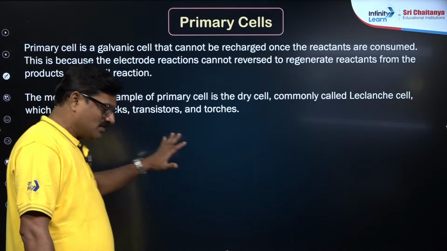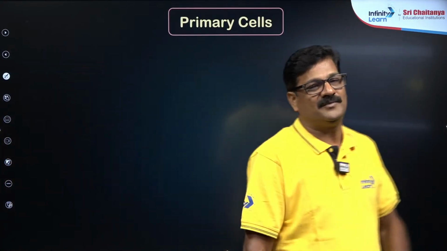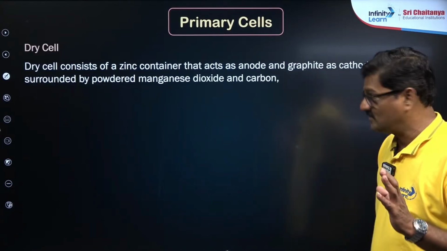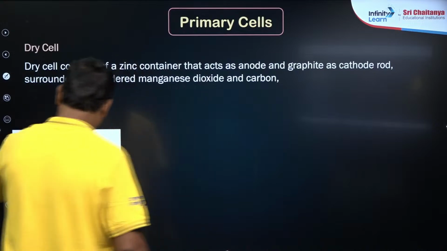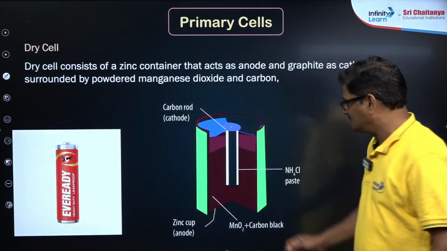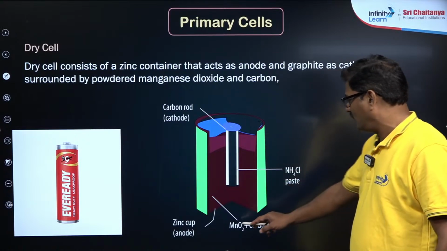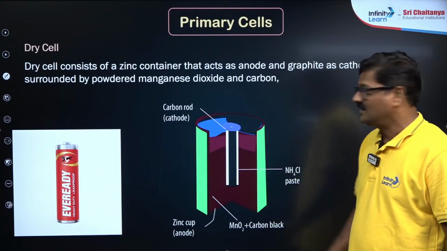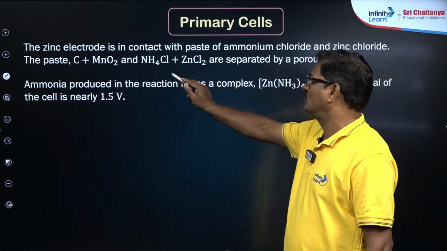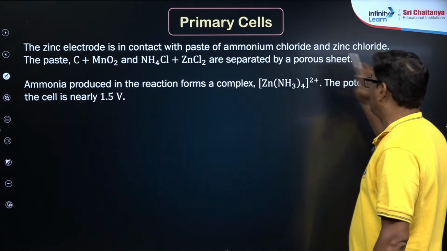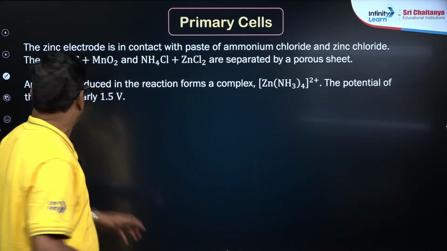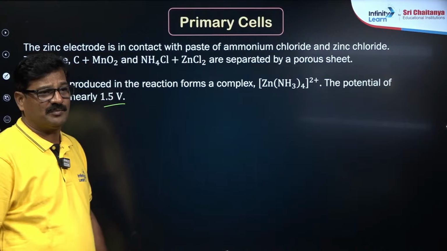And you commonly use the Leclanche cell and dry cell. In primary cells, first the dry cell consists of zinc, and this is your dry cell, right? And in this dry cell, what reactions take place? Zinc and ammonium chloride and manganese oxide and carbon black are taken, and the reactions that take place here involve carbon plus MnO2 and ammonium chloride plus zinc chloride separated by a porous sheet, and the ammonia produced in this reaction forms a complex. So the potential of this is nearly equal to 1.5.